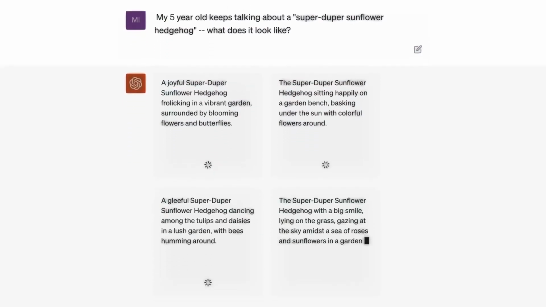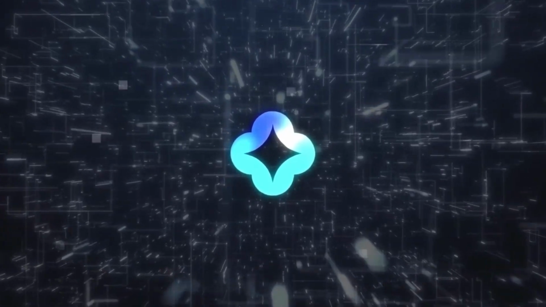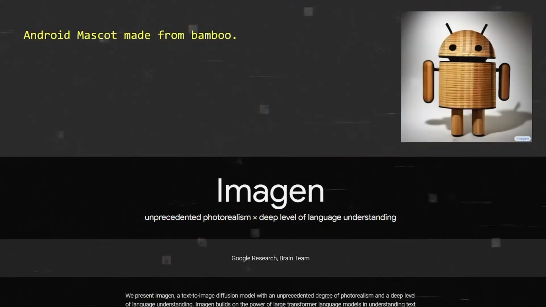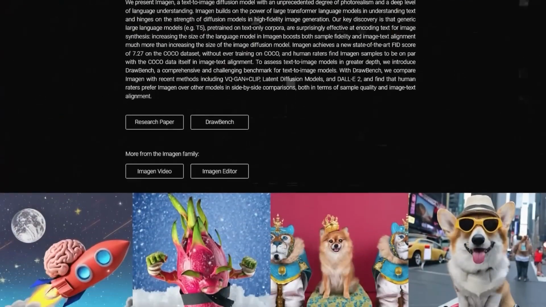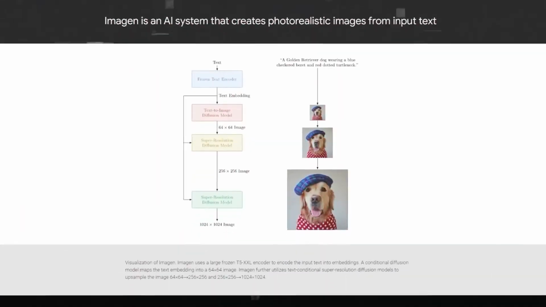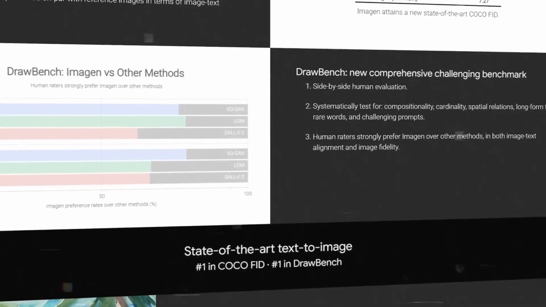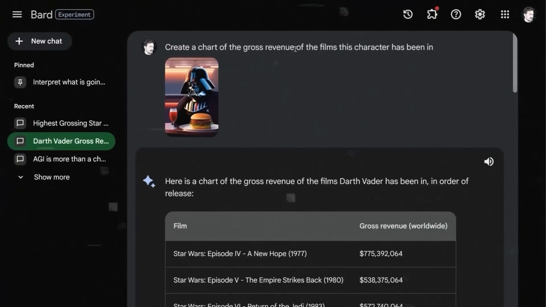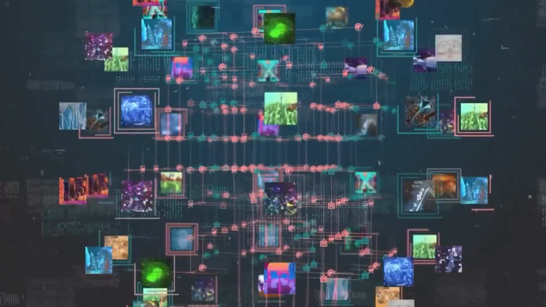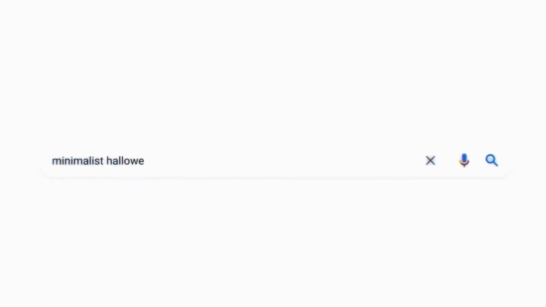Along with all these features, the component that helps to create images that are high in quality is Imagen. SGE uses Imagen in order to get the output for the users in high quality. Imagen is a unique text-to-image diffusion model with a high level of language understanding and exceptional photorealism. In order to comprehend text, Imagen relies on the strength of big transformer language models, whereas high-fidelity image production depends on diffusion model power. The main factor is that generic large language models, pre-trained on text-only corpora, are surprisingly effective at encoding text for image synthesis.